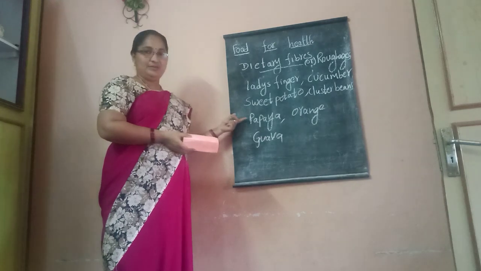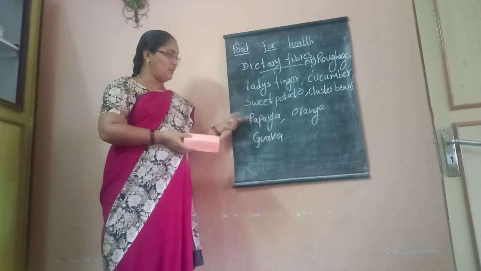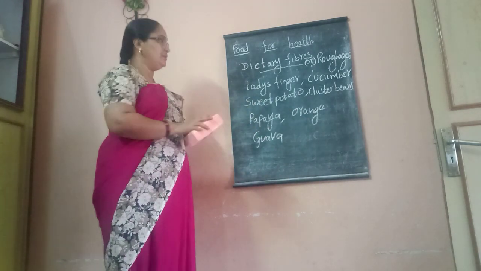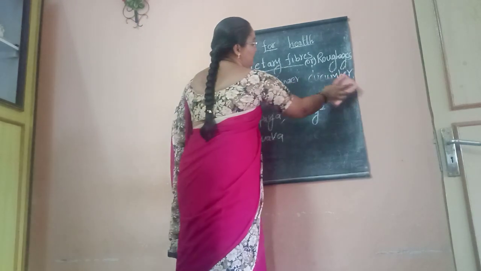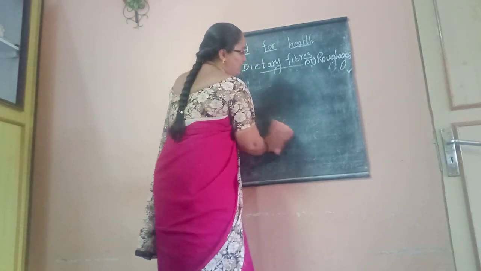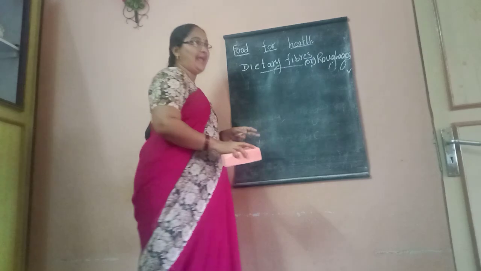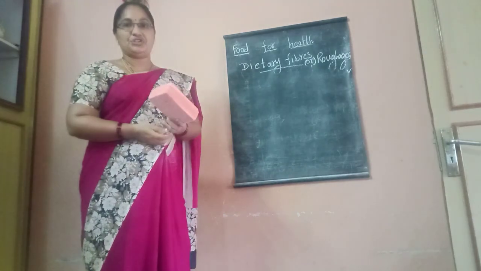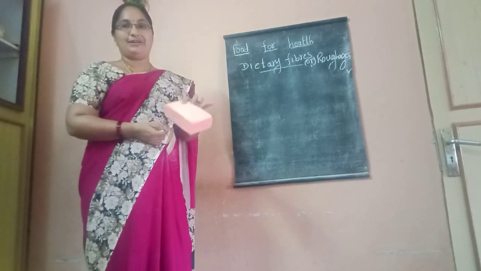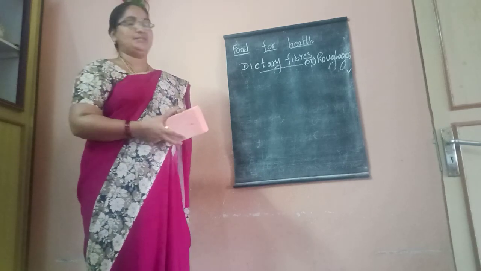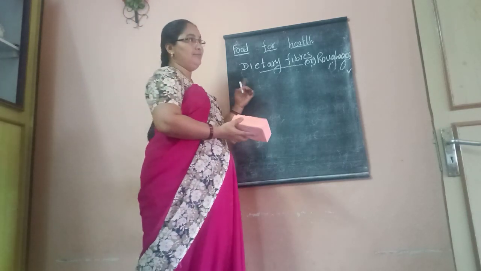And in fruits mainly papaya, orange, guava. So for the health of our digestive tract, to prevent constipation, we should include dietary fibers in our diet.